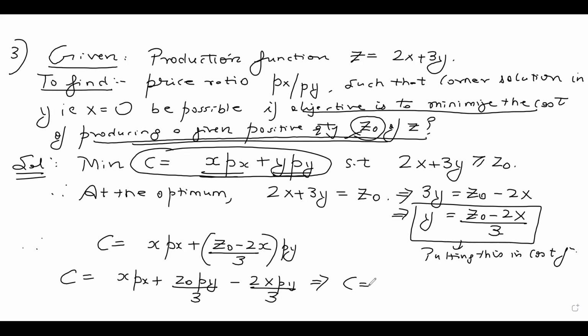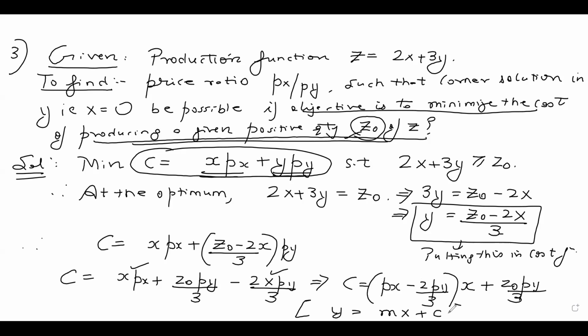So within this and this, I can take x common. So what do I get? (Px minus 2py by 3) times x plus z naught py by 3. Now compare it with the equation y equal to mx plus c. If you compare this equation and this equation, it's a linear equation. It's a straight line. All of us know from mathematics the equation of a straight line.